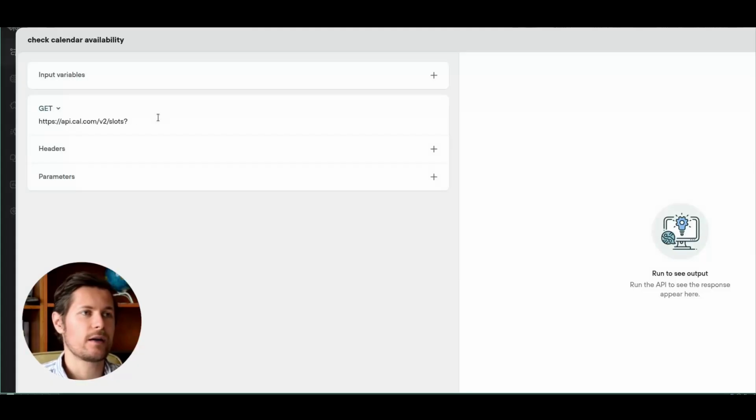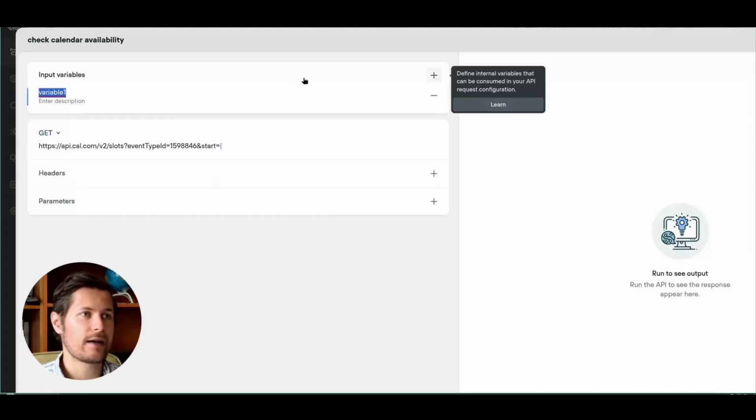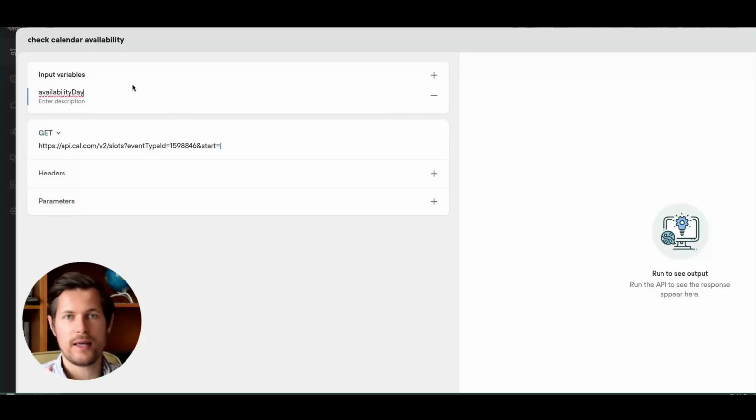I say question mark, event type ID is this, then start will be the start time. So I have to create a variable for this. How do I do this? At the top, I click plus, and I will call this availability day. So the slots are being checked per day, and the description: the day the client said they were available, and this will be extracted by the LLM, by the AI during the chat. So I don't have to do anything else here. I just specify this description here, and then I use this variable here, and you see it already appears.